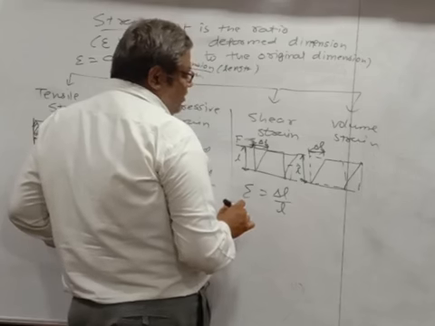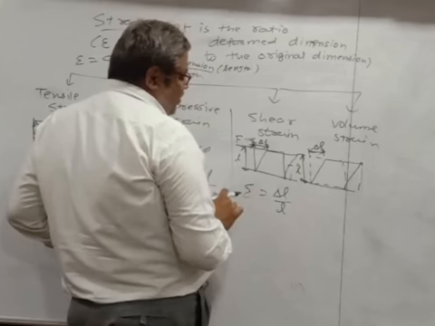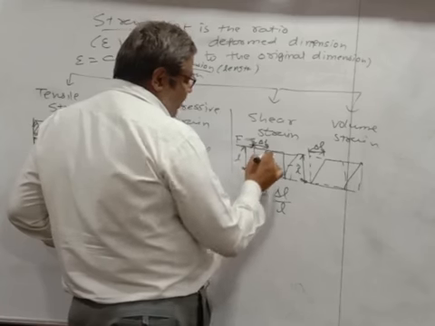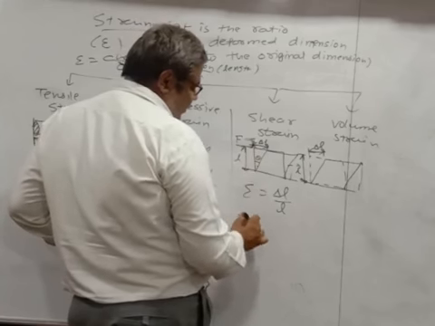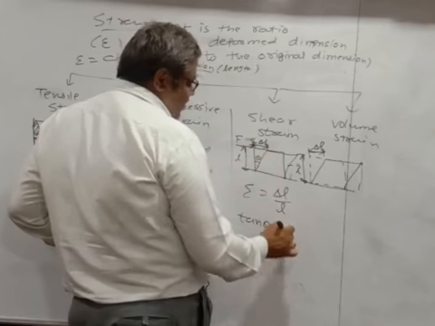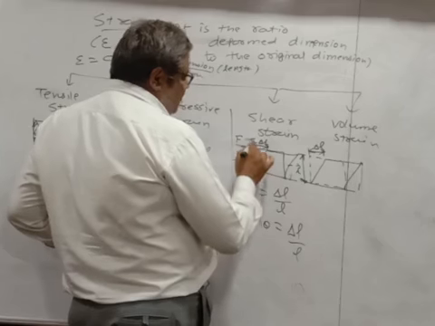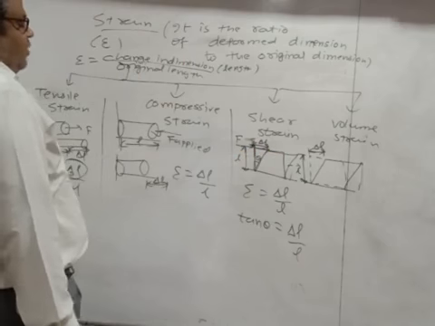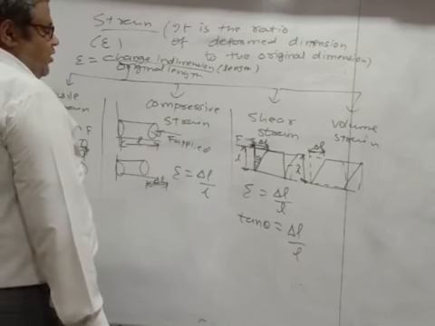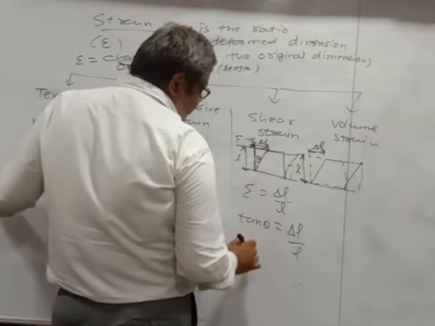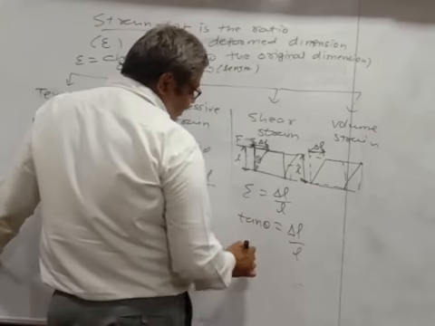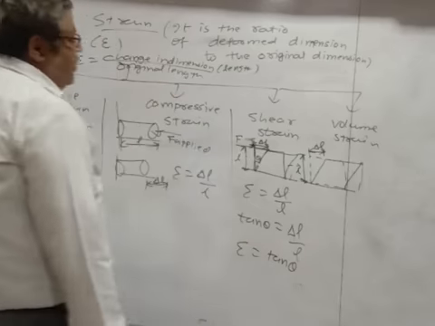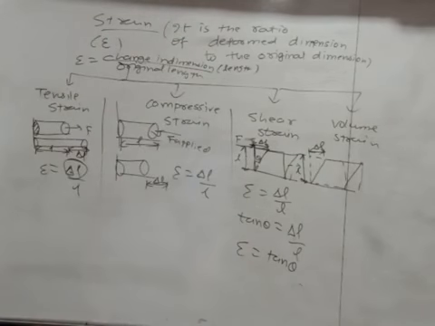Now somebody may say, can you think or prove this in terms of theta? Suppose you know this value of theta, or suppose you want to find out this value of theta, so we can say tan theta can also be written here as delta N upon L. Why? Because if you see this small triangle, you can apply trigonometry in this small triangle. So tan theta is equal to delta L. So epsilon can also be written here as tan theta. Okay. So this is how we can define a shear strain. Okay. So write down this much.